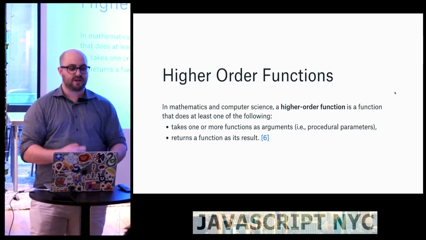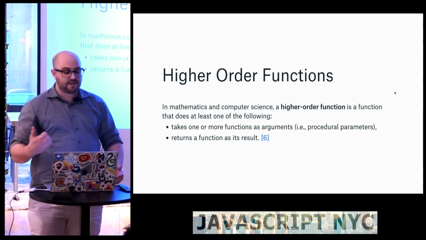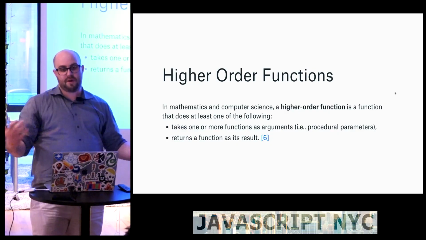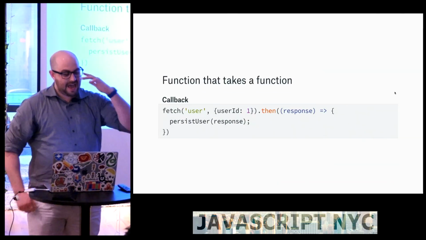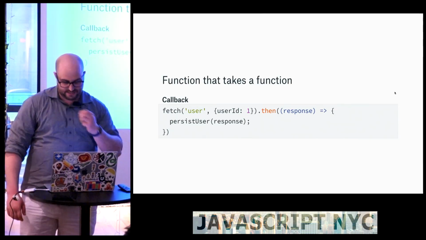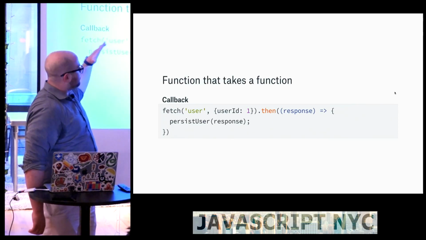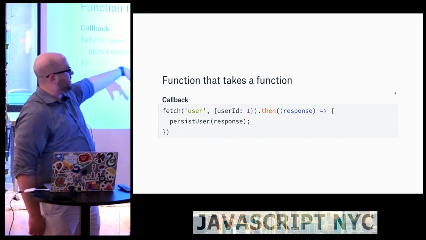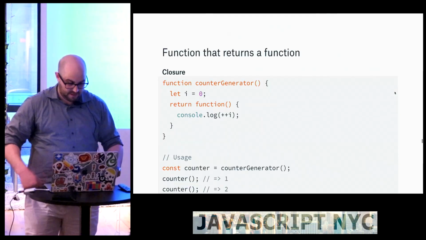It's an older principle called higher order functions, which just says it's a function that either takes a function as one of its arguments, returns a function as its output, or both. It can do one, two, or both. Anyway, first example is a callback, which we've talked about tonight already, so I won't spend too much time on. In this case, we have the fetch API, and its then function takes a callback, and we fire it when it's done hitting the API, and that's then is a higher order function.